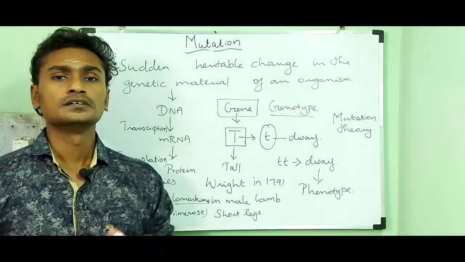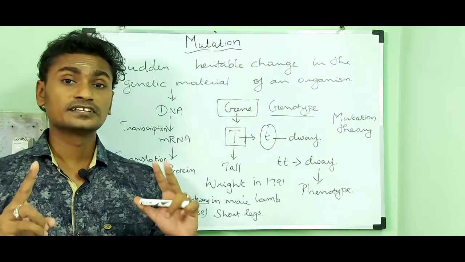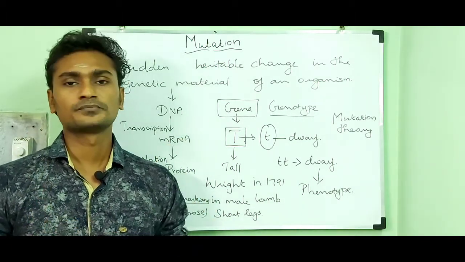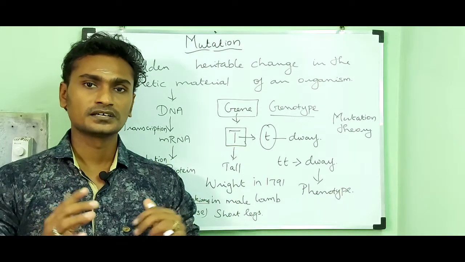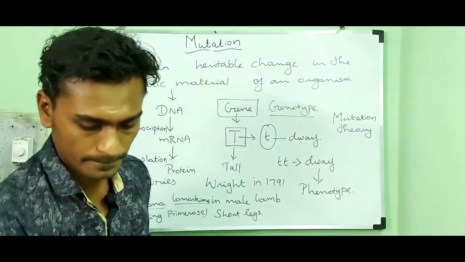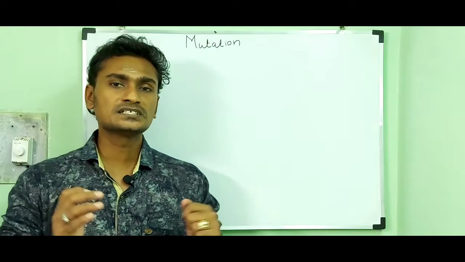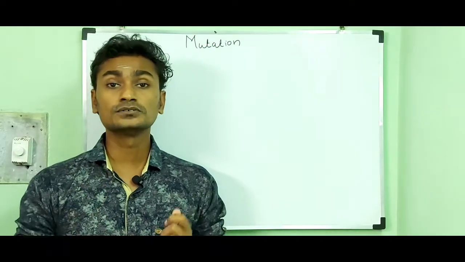Then mutation can be classified into two types.